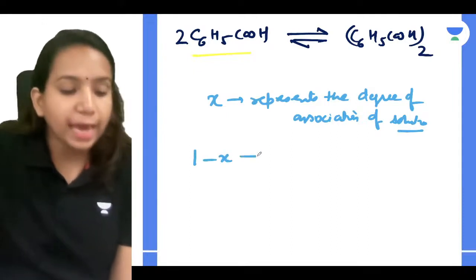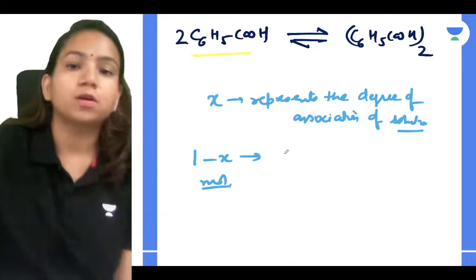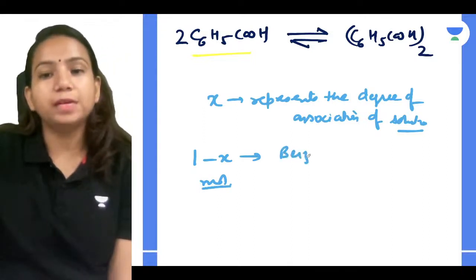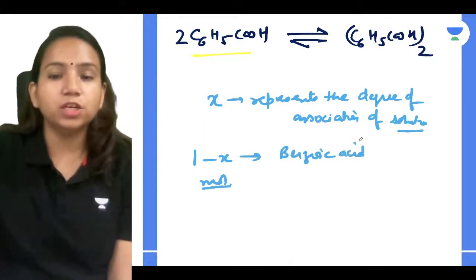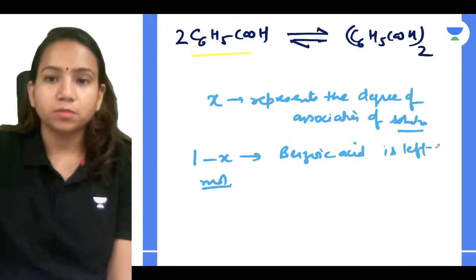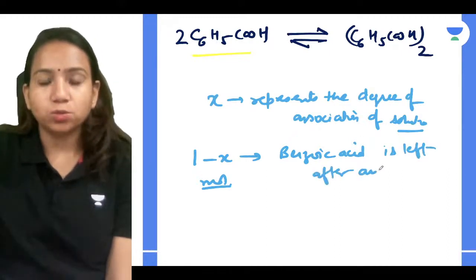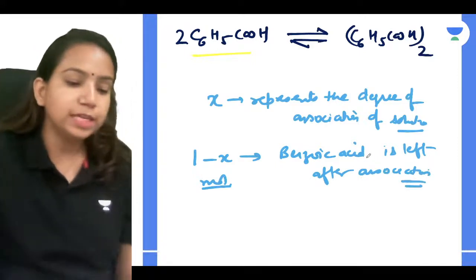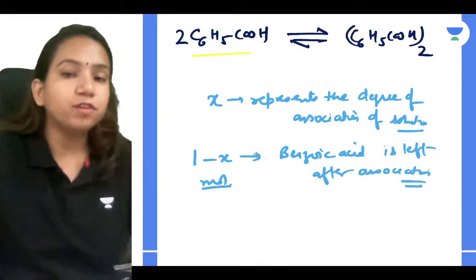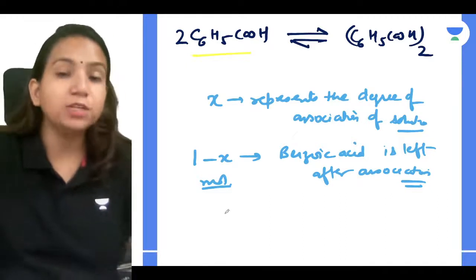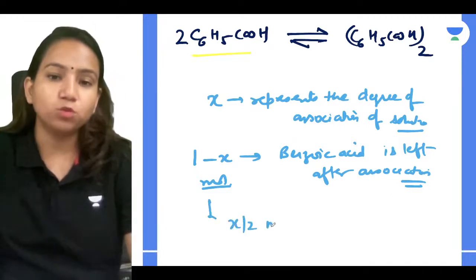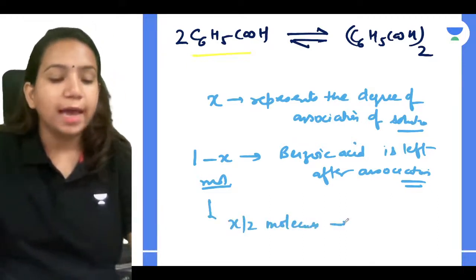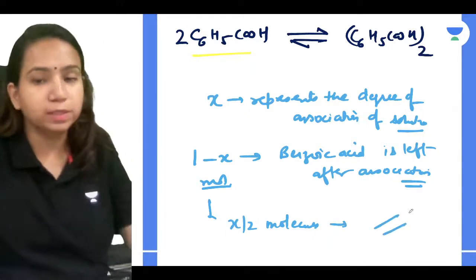So 1 minus X mole of benzoic acid will be left after association. Can we relate that, guys? So it is left in the unassociated form, and obviously X by 2 molecules will be the associated moles.